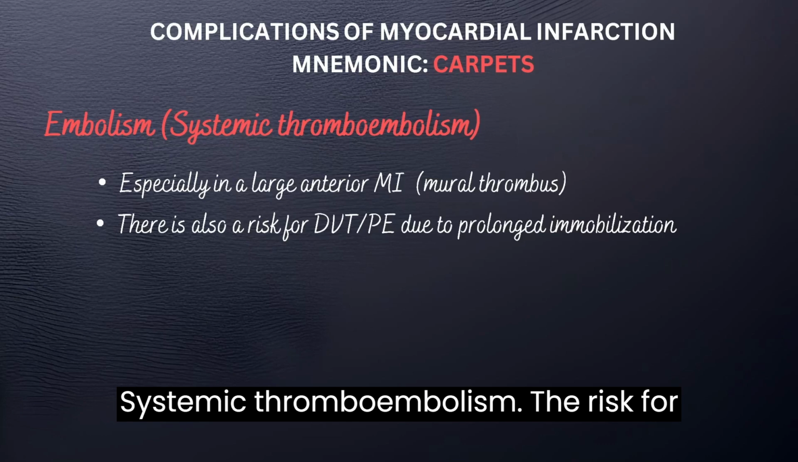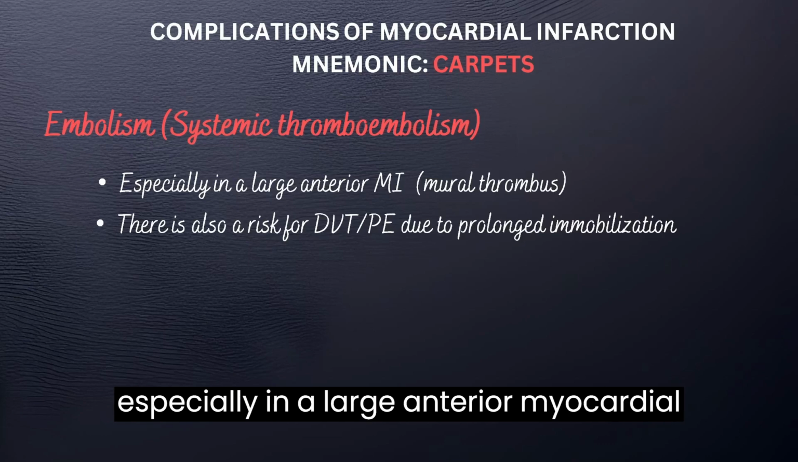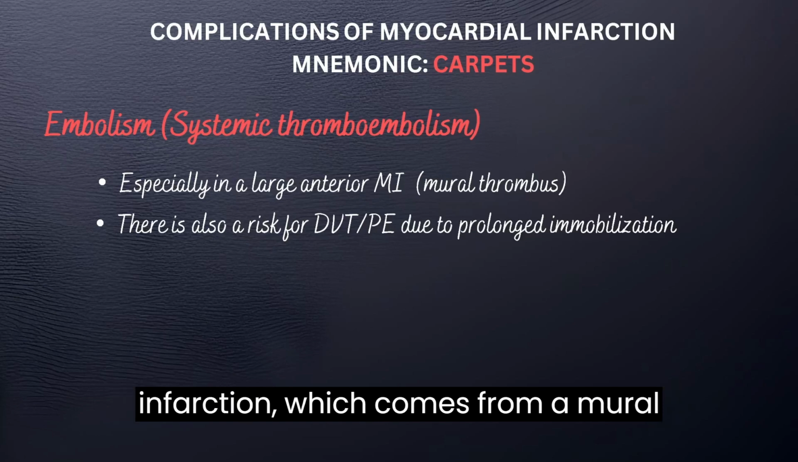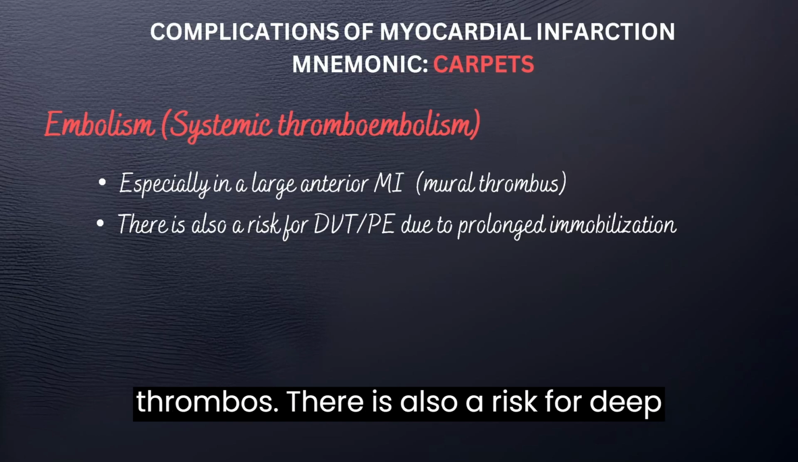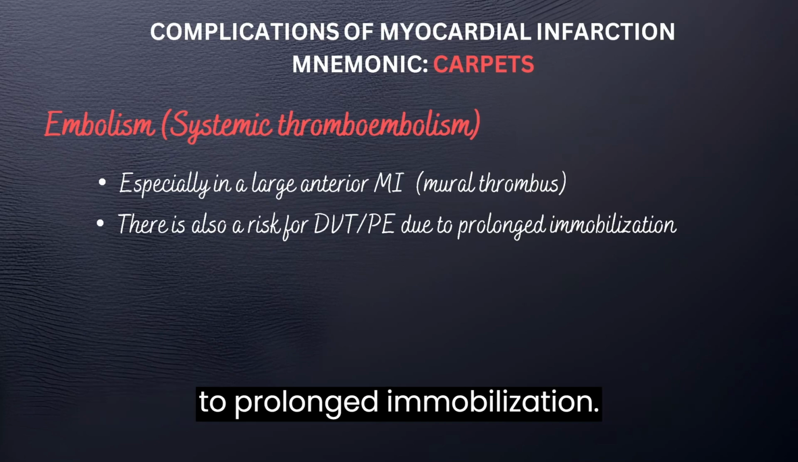Systemic thromboembolism. The risk for this complication remains very high, especially in a large anterior myocardial infarction, which comes from a mural thrombus. There is also a risk for deep vein thrombosis or pulmonary embolism due to prolonged immobilization.